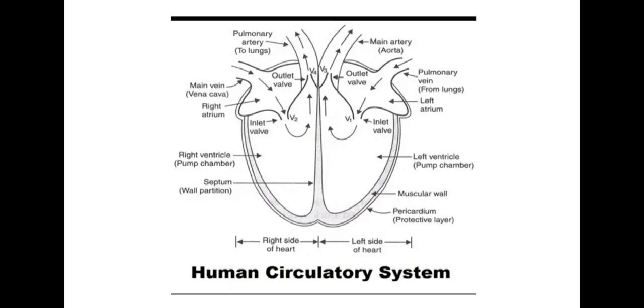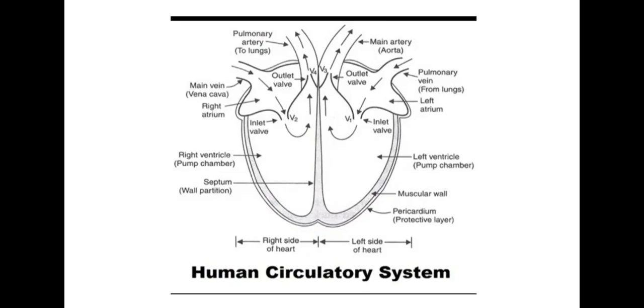Fine. So when the muscles of all the four chambers of the heart are relaxed, the pulmonary vein, here you can see in the picture, it is shown with the help of arrows how blood enters the heart or how it exits from the heart.